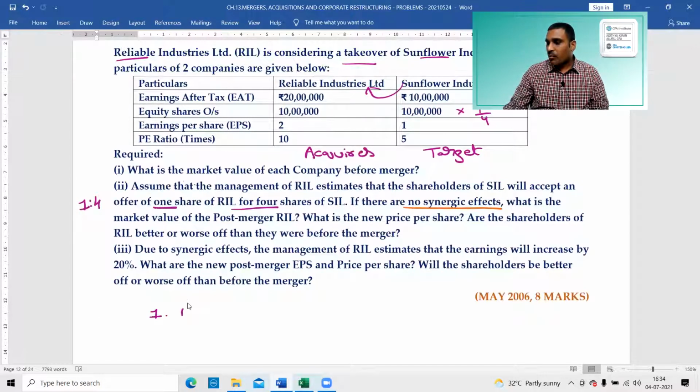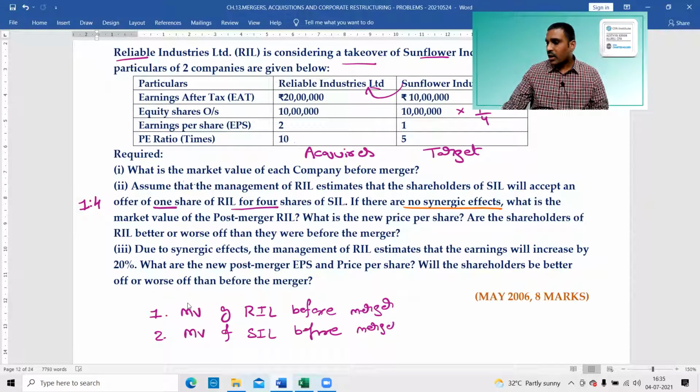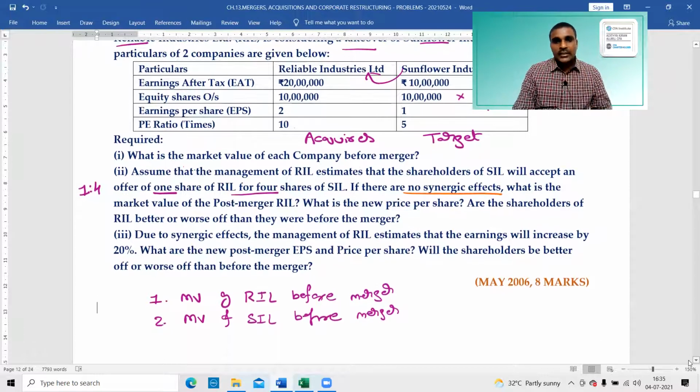Question number 1, market value of each company before merger. That means market value of RIL before merger. This is the first thing. Second thing, each company, right? So market value of SIL before merger. Second point. Next, third point is